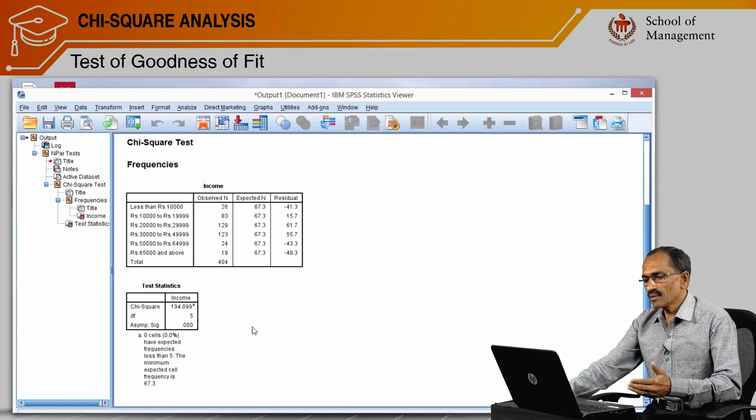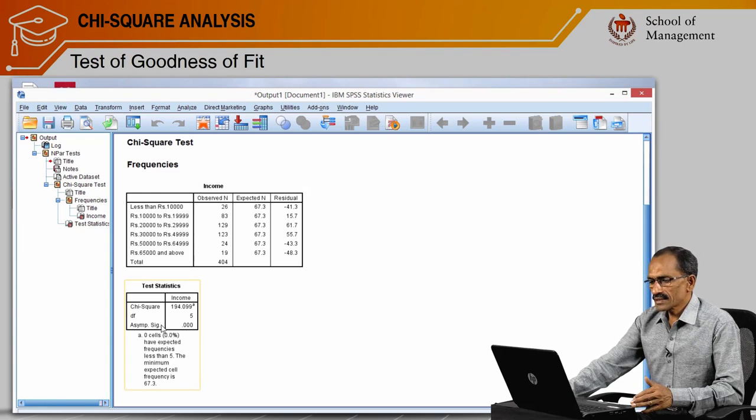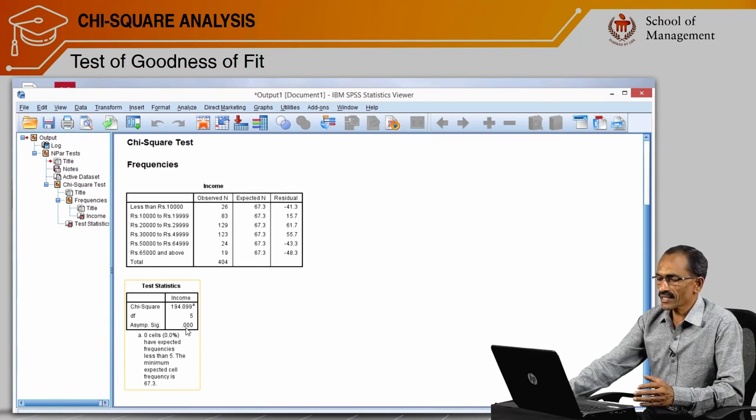And what is meant by this degree of freedom? This degree of freedom is nothing but n minus 1. What is the n here? The n is the number of categories. We have 6 categories here. 6 minus 1 is 5. And what is significance? This is nothing but the significance level that we are familiar with from the metric tests. And why is it asymptotic? This indicates that this test result has come from a non-parametric test.